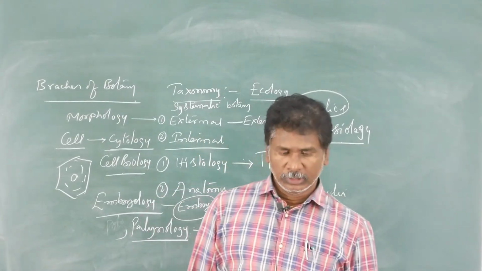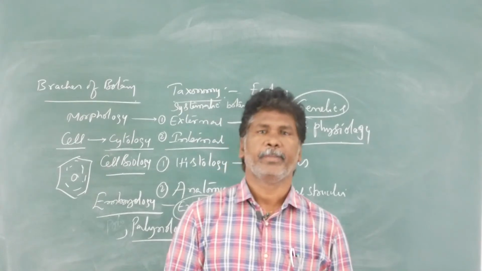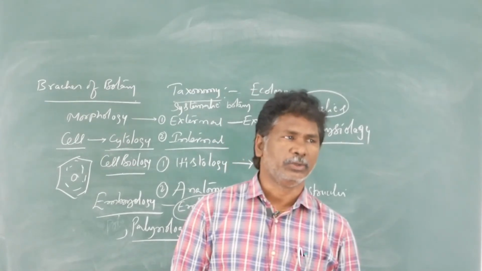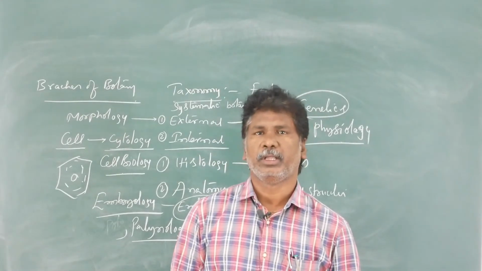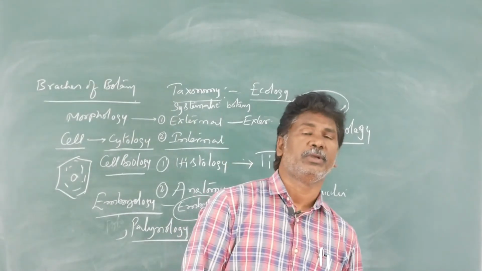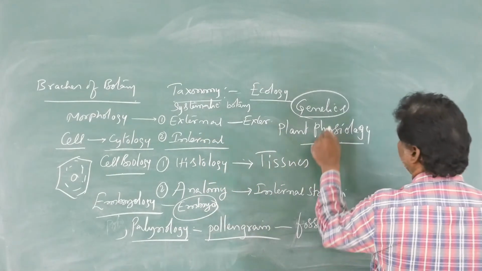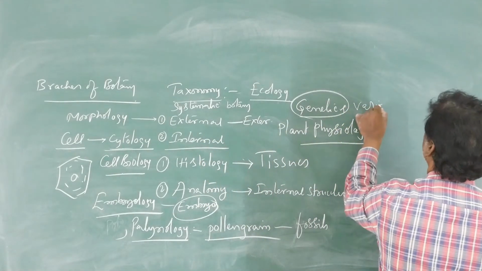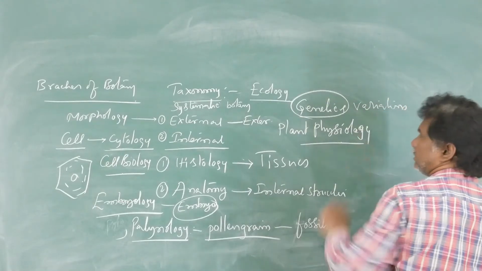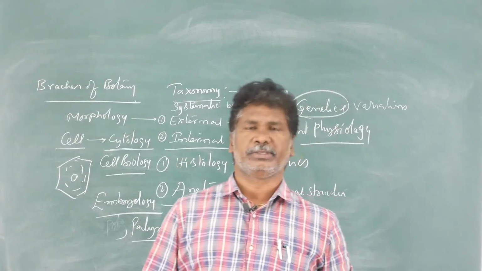And also variations, like in twins, any two children of the same parent are not similar. Those dissimilar characters present in two children of the same parent are called variations. So the study of inheritance, variations, genes is studied under genetics.